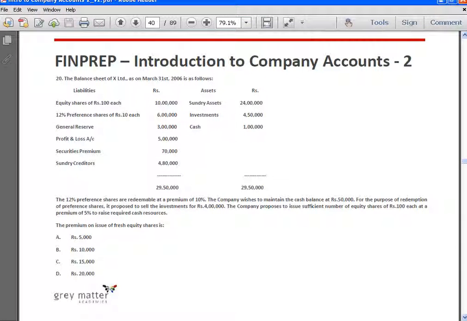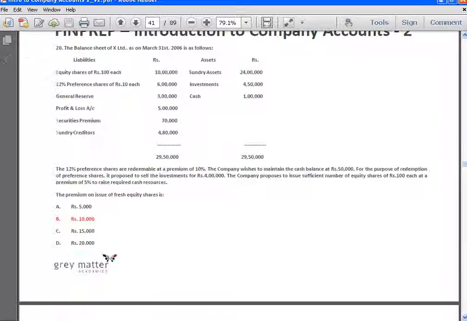Next, they're asking us what is going to be the premium on the issue of fresh equity shares. So 2,000 equity shares are going to be issued at a premium of 5 rupees per share, and so the premium on fresh issue is 10,000 rupees. Answer is B.